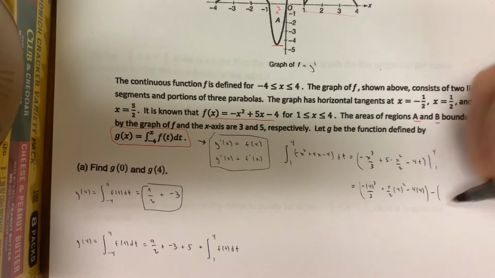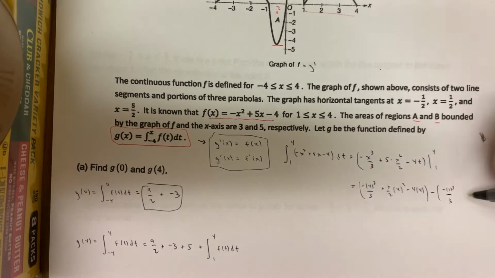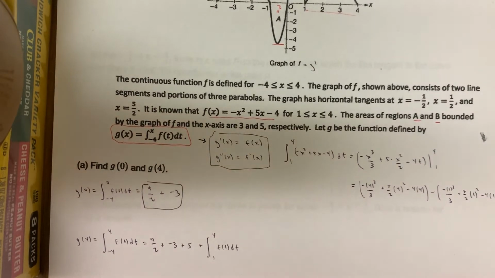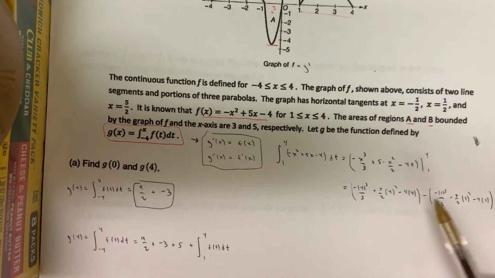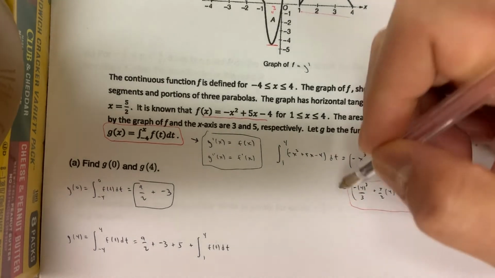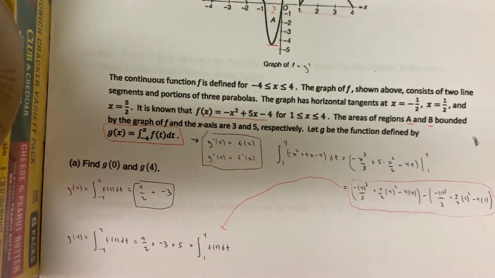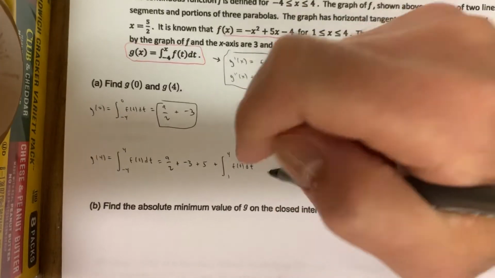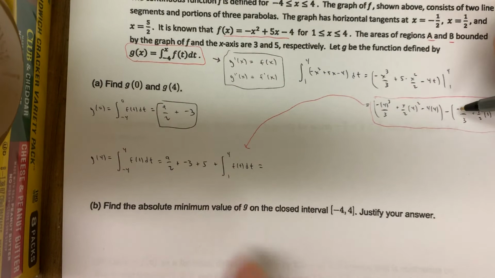Now we subtract the plugging in of the lower bound, so the negation of 1 cubed over 3, plus 5/2 this time times 1 squared, minus 4 times 1. And this thing right here, you know, if you can see it, okay, it's really filthy, but you just get to take this entire thing and you're going to put it right in here, okay? So look, you know, it's kind of silly. We're not going to simplify this. Don't waste time simplifying this.